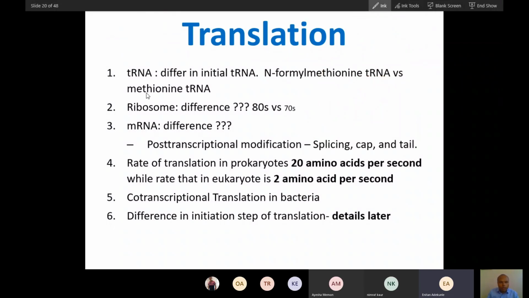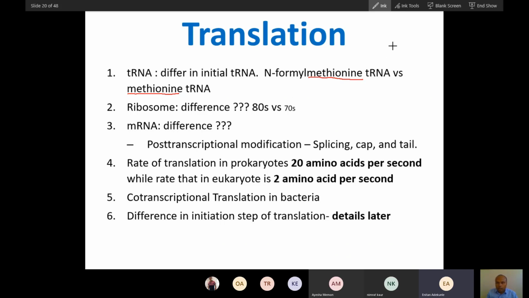Number one difference: the start codon always codes for methionine, both in bacteria and eukaryotes. But in bacteria the methionine is N-formylated methionine.